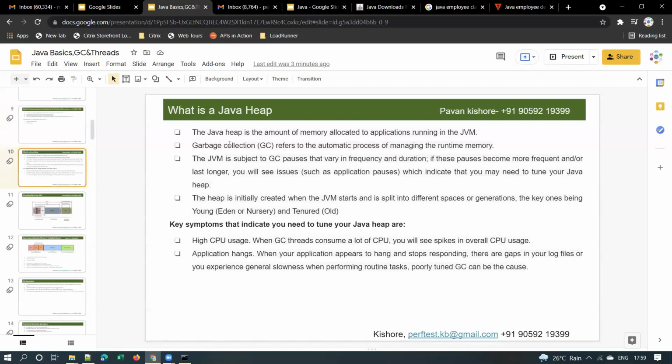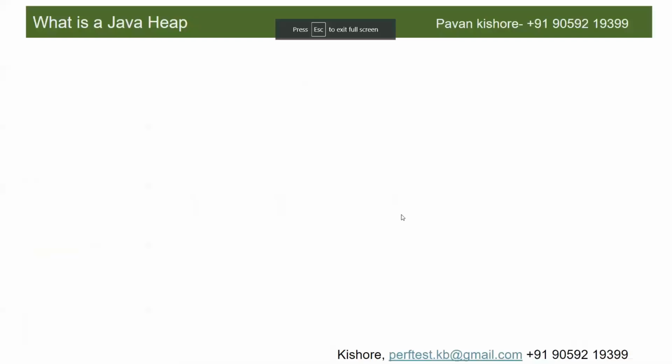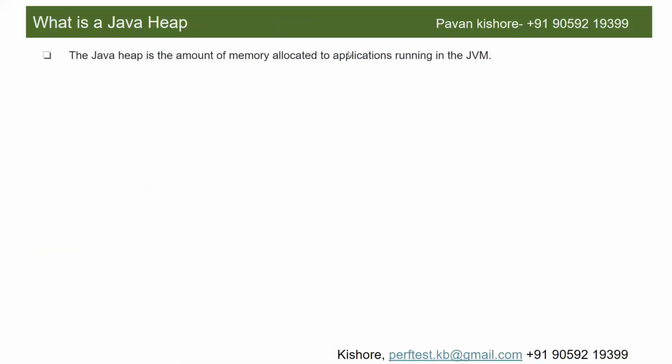The next very important concept that we should know as a performance test engineer is what is meant by a Java heap. As I mentioned here, a Java heap is nothing but the amount of memory allocated to the applications running in the JVM. The amount of memory allocated for a Java application is called the Java heap. As simple as that.